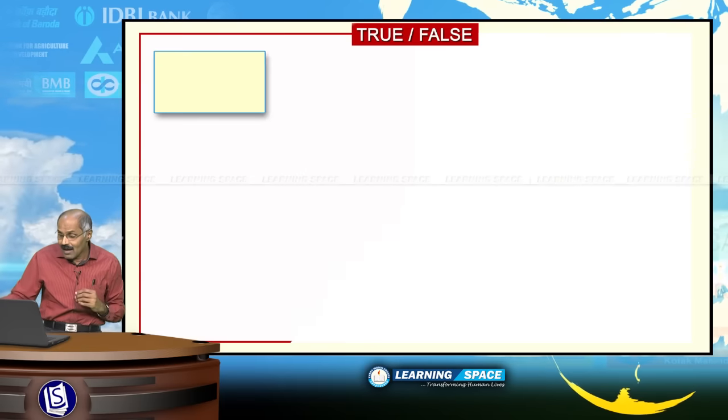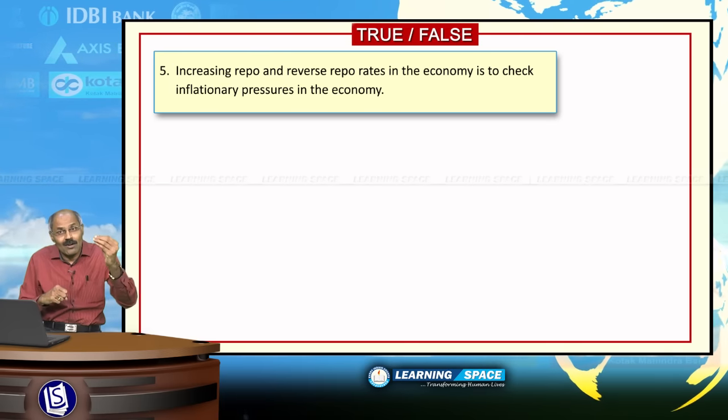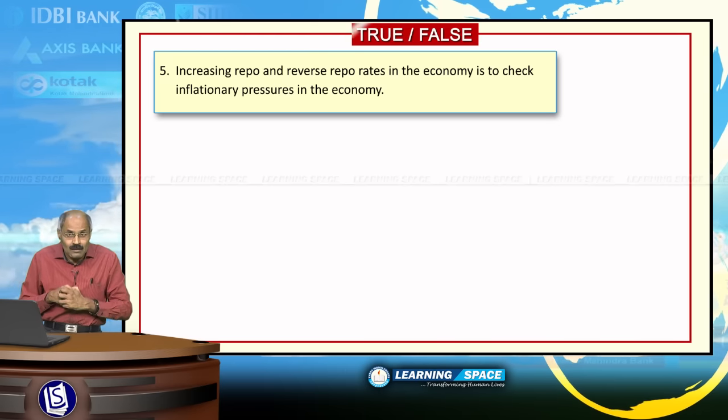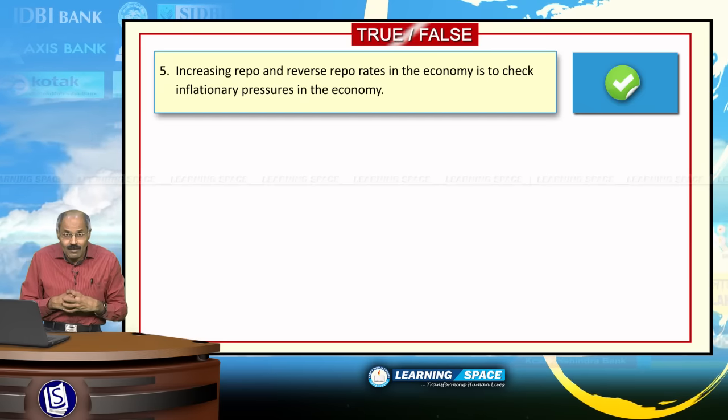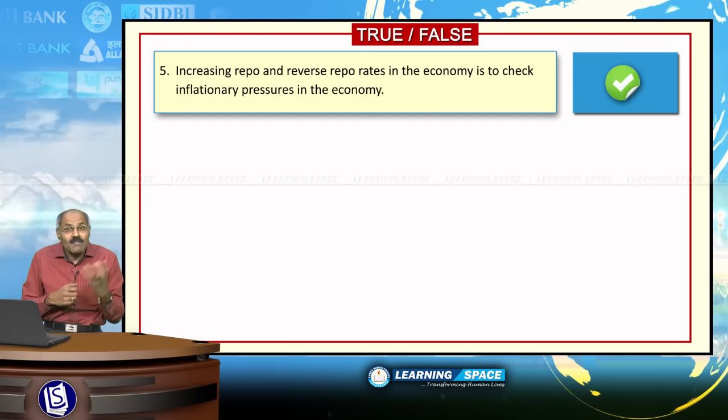Right friends, look into the next sentence. Increasing repo and reverse repo rates in the economy is to check inflationary pressures in the economy. When inflation is there, the government has to strike a balance between inflation and growth.